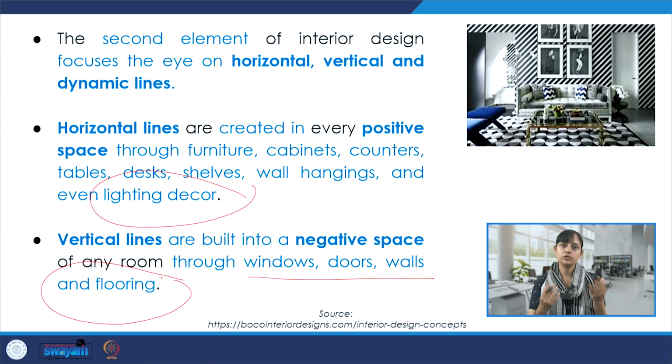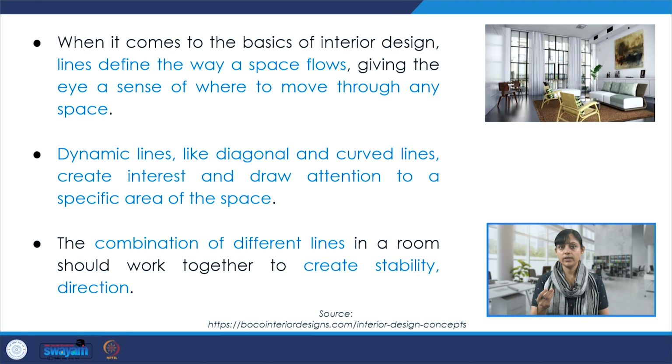So we always take cues and references through these elements of space making and then try to create a kind of vertical expanse or a horizontal expanse, etc., within a space. Now, lines define the way a space flows. It gives the eye a sense of where to move and what the movement of the eye could be like.